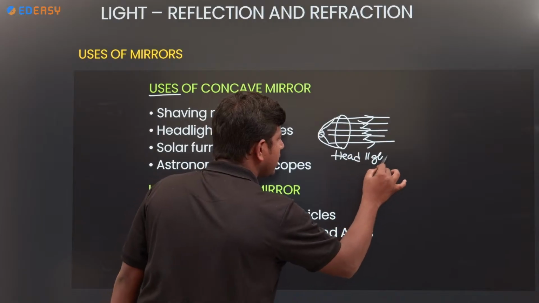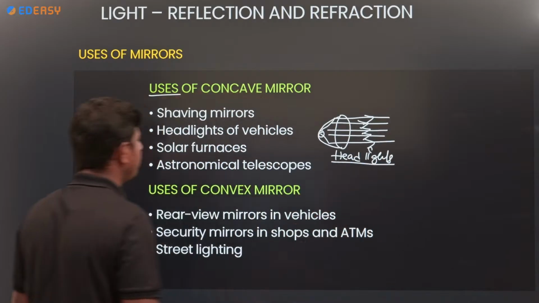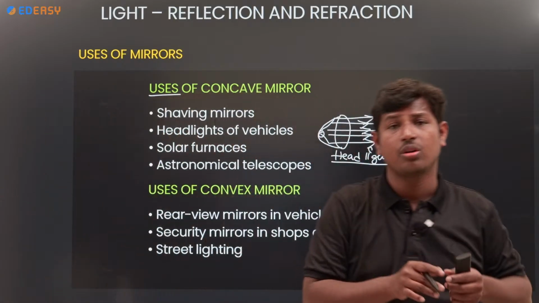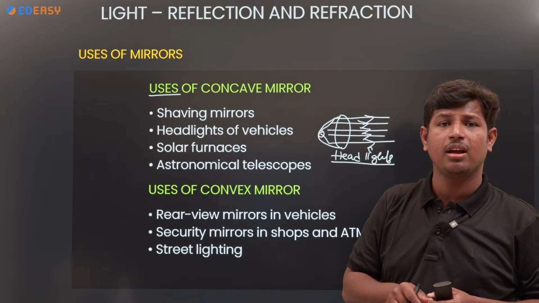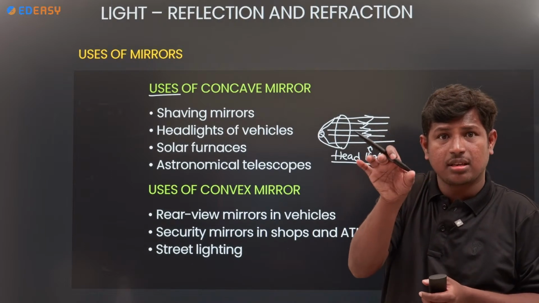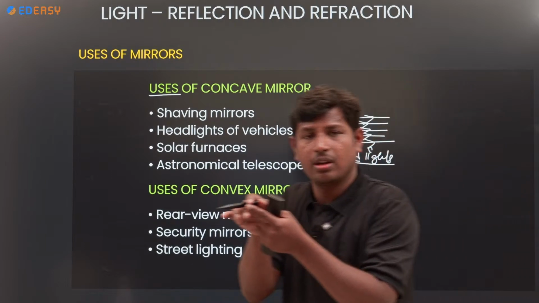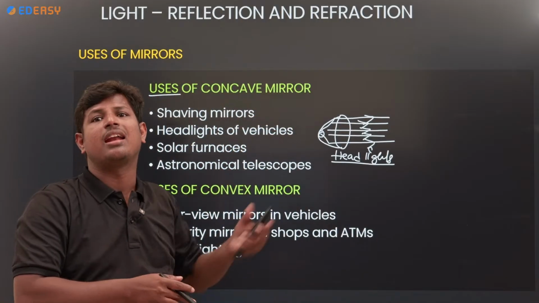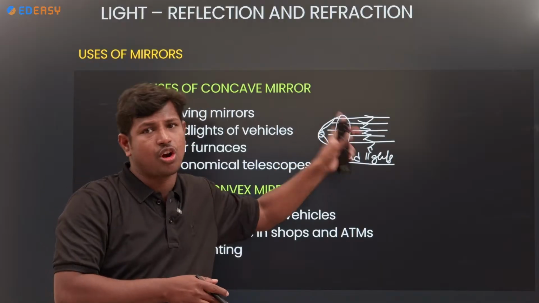Okay. Next, where we will use solar furnaces, to focus at the center, on the focus. To focus the light rays at F. The light rays focusing at F, we will use solar furnaces, and astronomical telescope also we will use concave mirror.